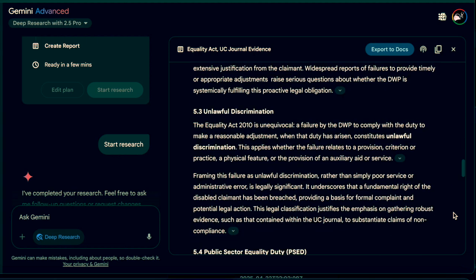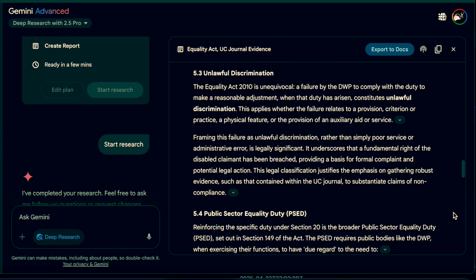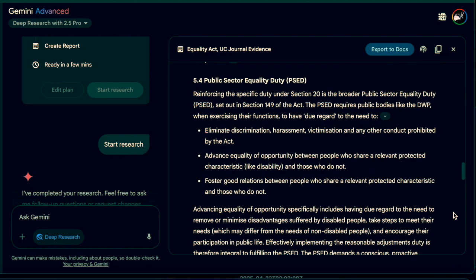5.3, unlawful discrimination. Failure to make a required adjustment is unlawful discrimination, providing a legal basis for complaints and tribunal action. 5.4 Public Sector Equality Duty, PSED. Under Section 149, the DWP must have due regard to eliminating discrimination, advancing equality, and fostering good relations, with reasonable adjustments central to meeting this duty.